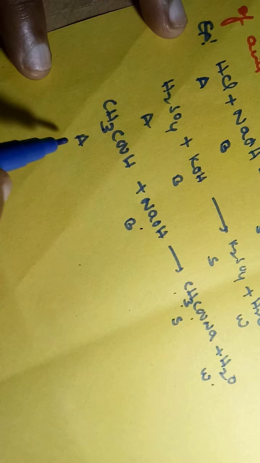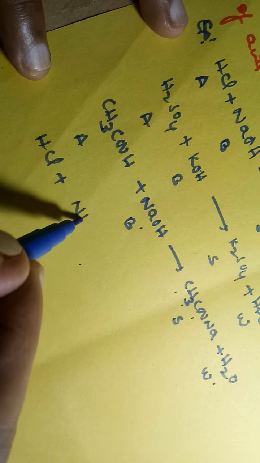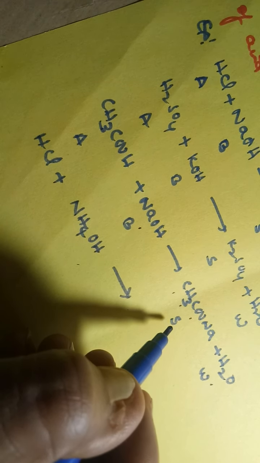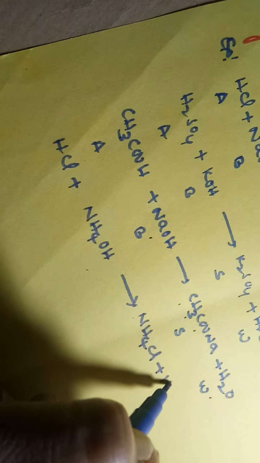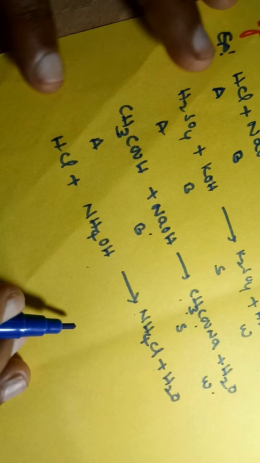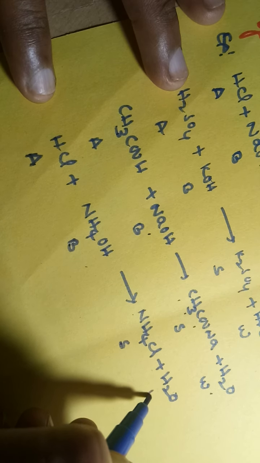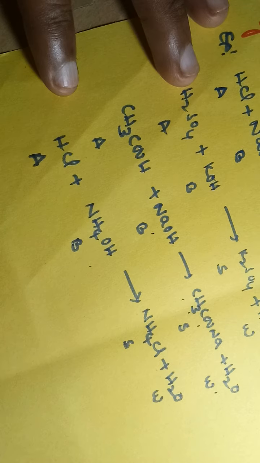Next one, let us take HCl plus NH4OH. We will get NH4Cl plus H2O. This is acid, this is base, this is salt, and this is water. So this is also an example of Arrhenius neutralization.